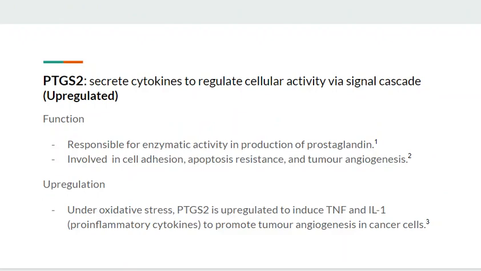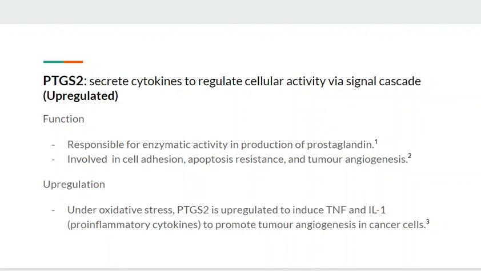Prostaglandin endoperoxide synthase 2 was upregulated in this experiment, and by its reactome pathway, it is suggested to secrete cytokines to regulate cellular activity via signal cascade. PTGS2 is responsible for enzymatic activity and production of prostaglandin, and it is involved in cell adhesion, apoptosis resistance, and tumor angiogenesis.